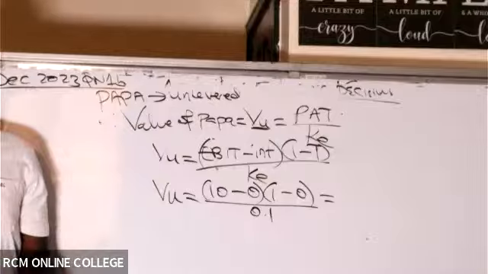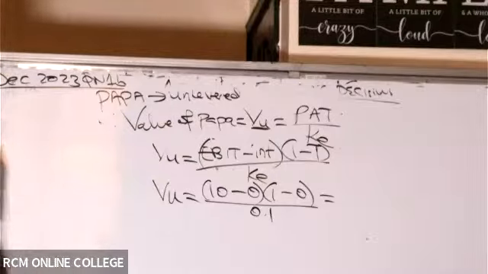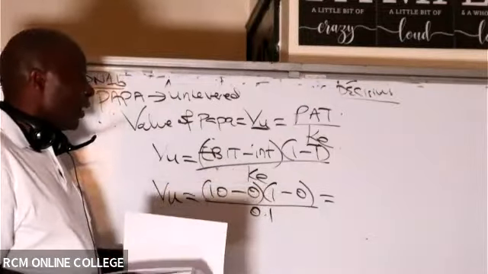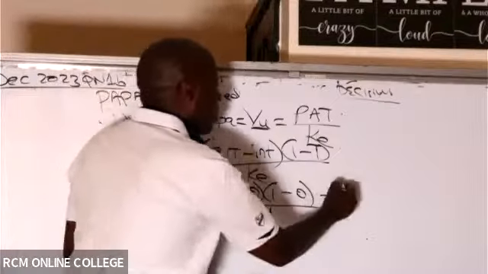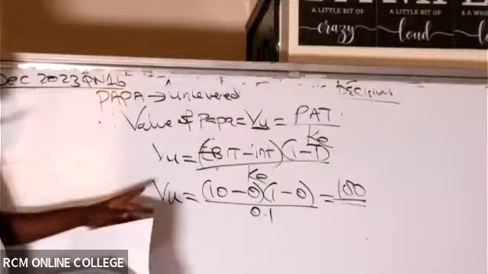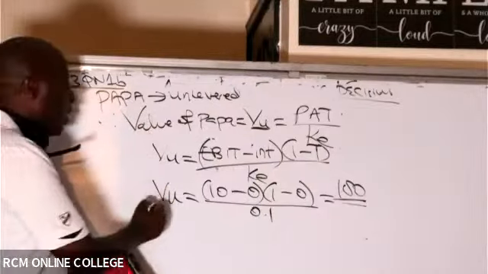Are you able to give me the value of the unlevered farm? If you take 10 minus 0 times 1, it is 10. 10 divided by 0.1 gives me 100. So having gotten the value of the unlevered farm, which is Papa, which does not have any debt.